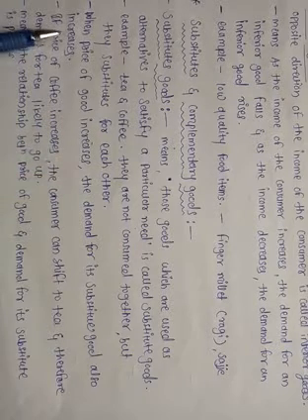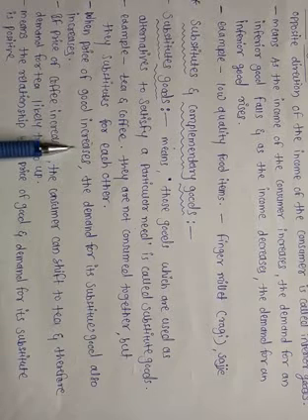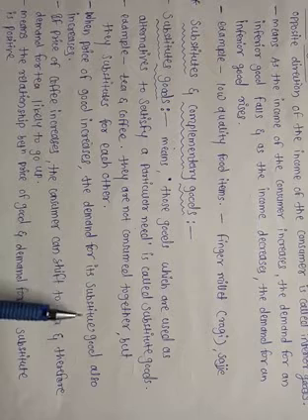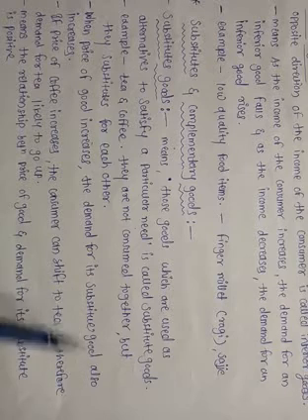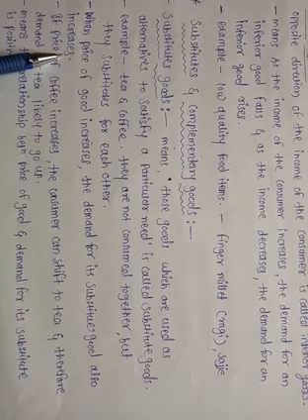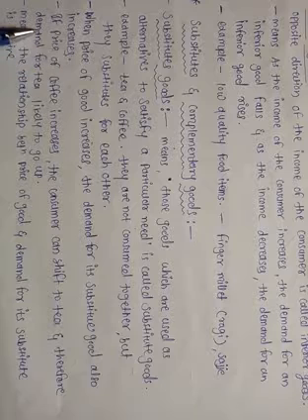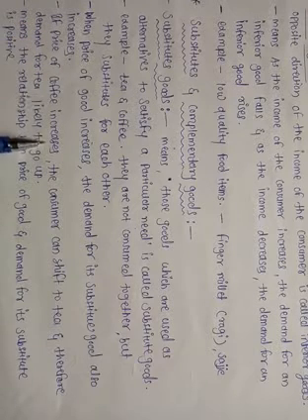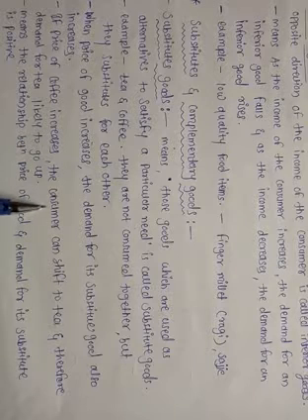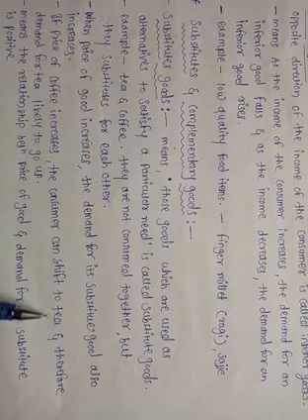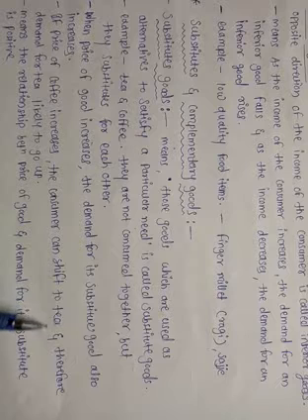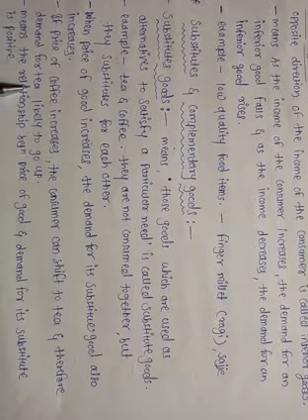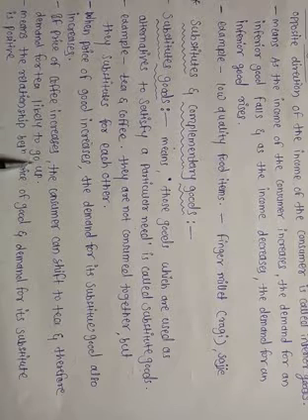Here, when the price of a good increases, the demand for its substitute good also increases. Means if the price of coffee increases, then the consumer can shift to tea, and therefore the demand for tea is likely to go up.